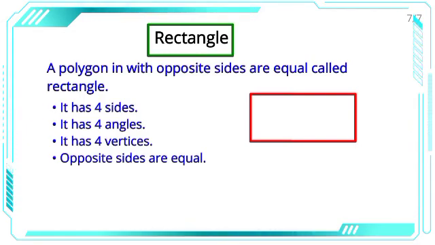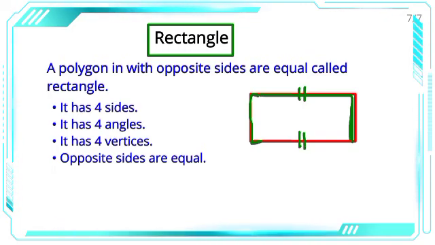Now let's understand rectangle. A rectangle is a polygon in which we have 4 sides and opposite sides are equal. ये side इस side के equal है and this side is equal to this side. Square में क्या था? All sides were equal, but in a rectangle only opposite sides are equal.